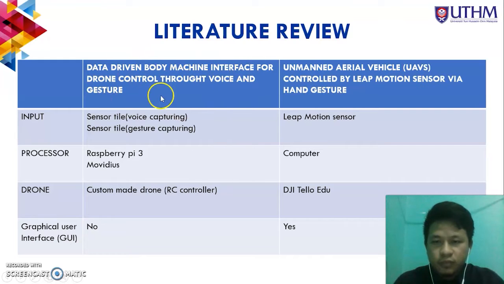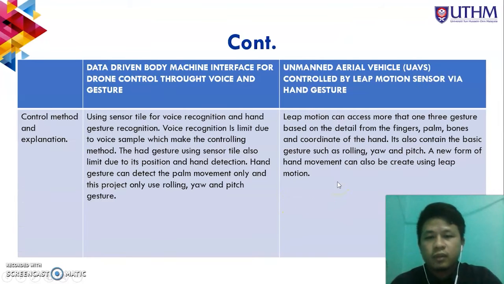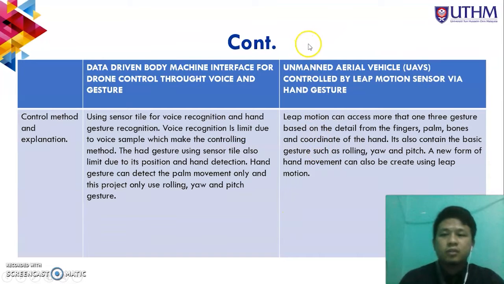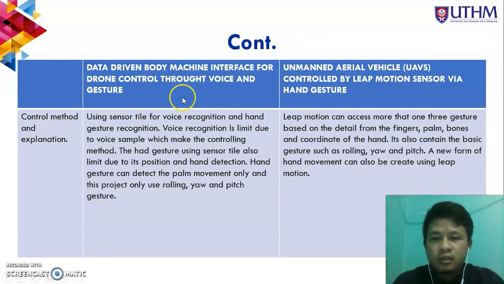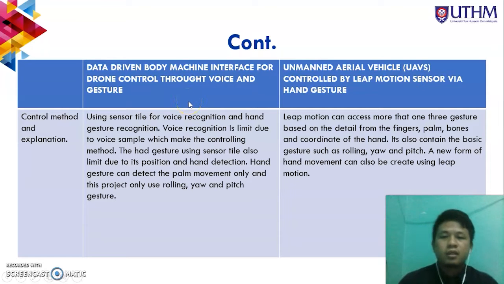This research paper contains no GUI, while my project uses a leap motion sensor, my processor is a computer, my drone is a DJI Tello EDU, and it also has a GUI. The comparison that can be seen is that the data-driven body machine interface for drone control through voice and gesture uses sensor tile for voice recognition and hand gesture recognition. However, the voice recognition has its limit due to the voice samples that can be inserted to the Raspberry Pi, which is used for the controlling method.